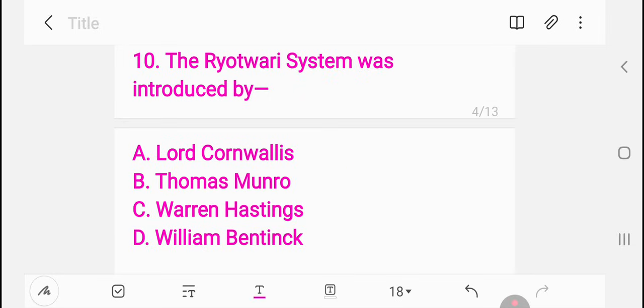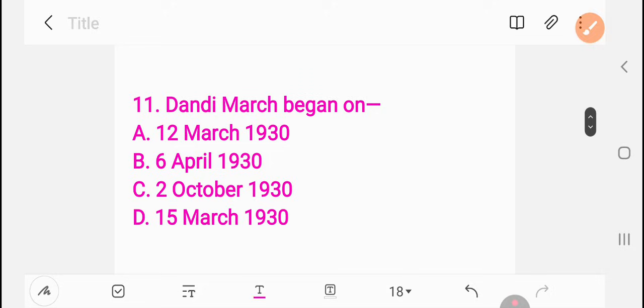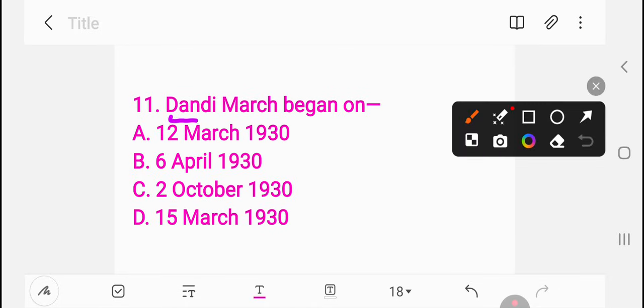Next, question number 11. The Dandi March began on: 12 March 1930, 6 April 1930, 2 October 1930, 15 March 1930. This is also a very, very important question. In which year was the Dandi March made? So for question number 11, the right answer is 12 March 1930, Dandi.